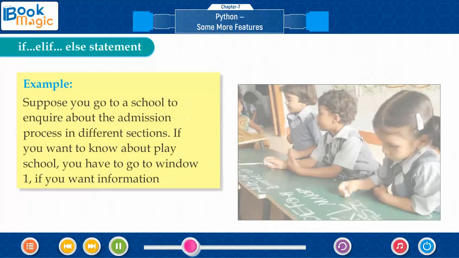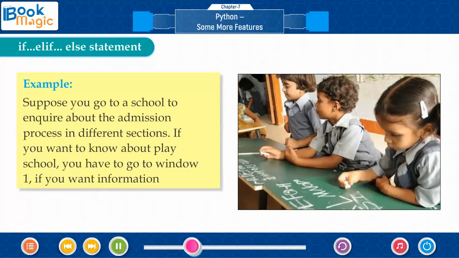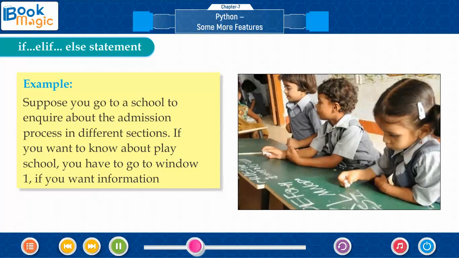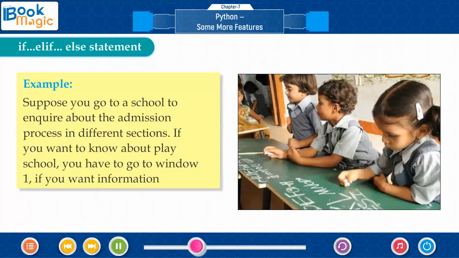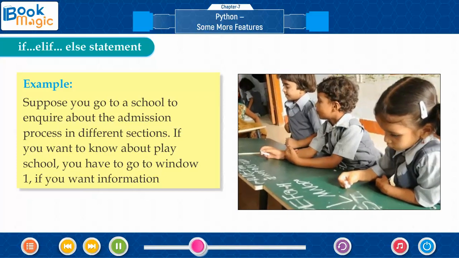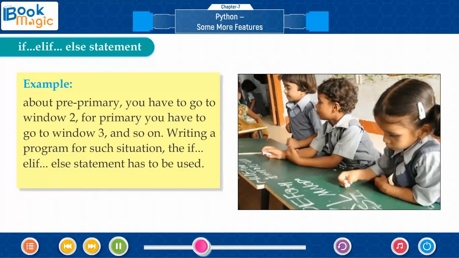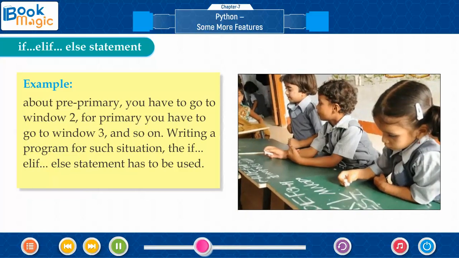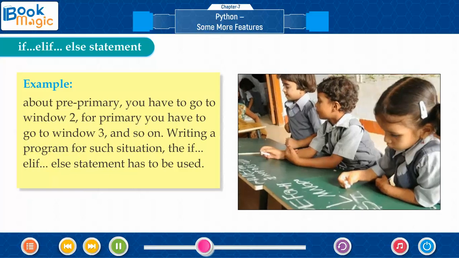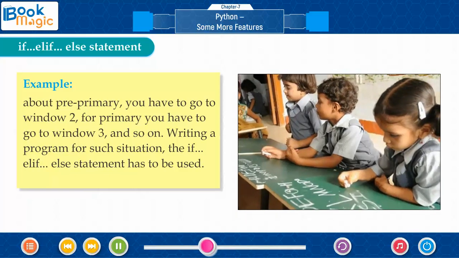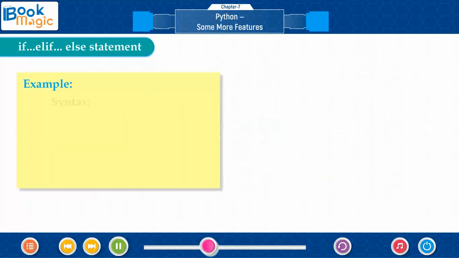Example: suppose you go to a school to inquire about the admission process in different sections. If you want to know about play school, you have to go to window 1. If you want information about pre-primary, you have to go to window 2. For primary, you have to go to window 3, and so on. Writing a program for such a situation, the if, elif, else statement has to be used.